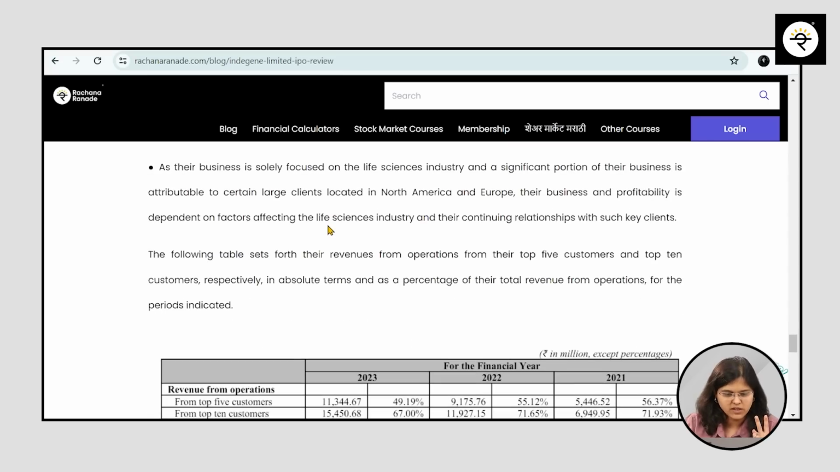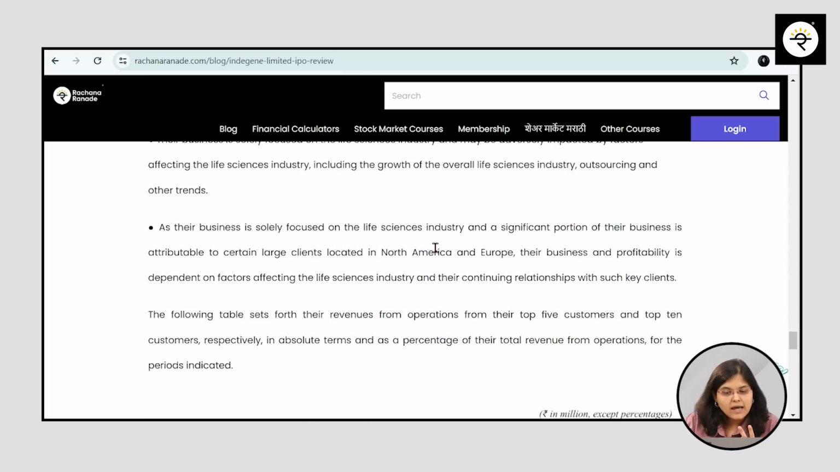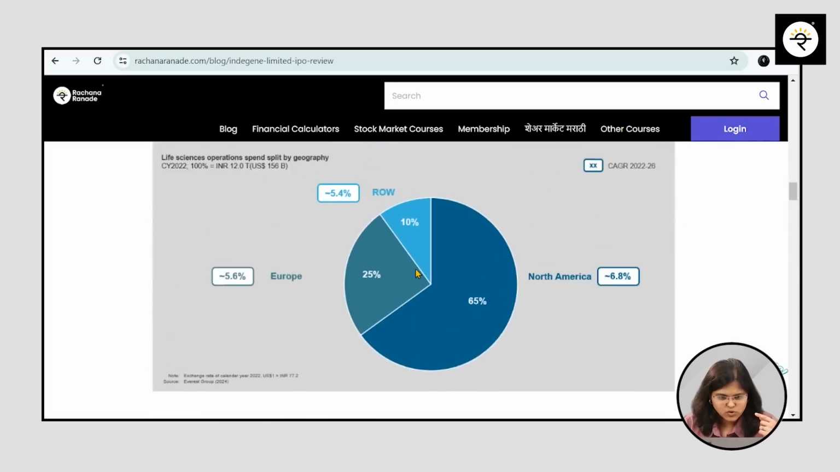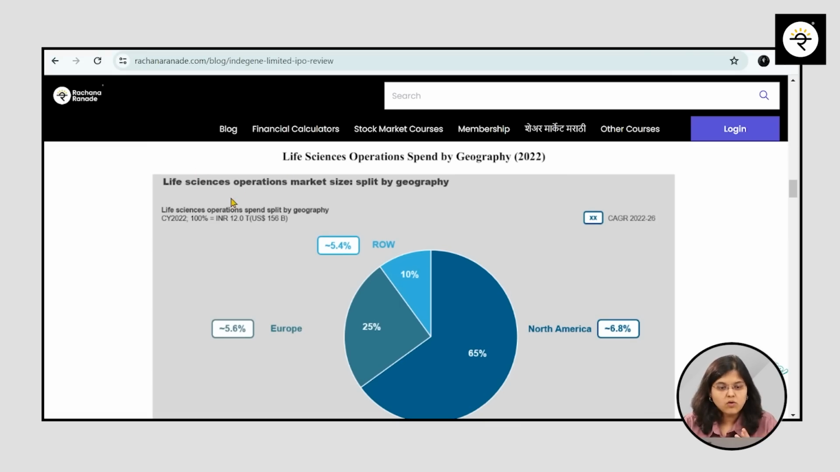Now coming to risks, there are two major risks that I could see here. Number one is about the life science industry as a whole. Even if I take you back to the industry analysis, I will just show you this: life science operations market size. Where does the major spend happen for life science operations? 65% North America, 25% Europe, that's it. 90% of life science spend is in North America and Europe.